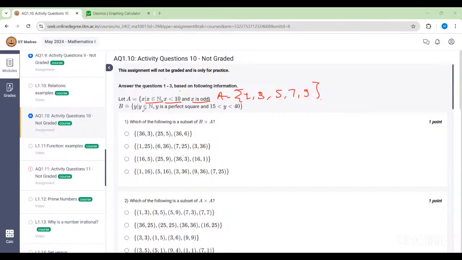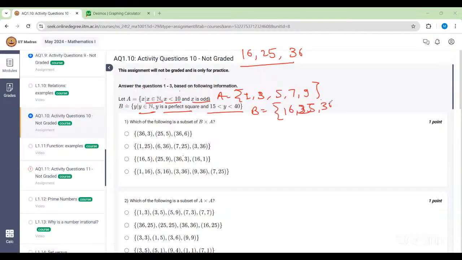And B says natural numbers that are perfect squares between 15 and 40. So you have to consider three things. First of all, perfect square. What do perfect squares mean? Those numbers whose square root will again be a natural number. So from 15 to 40, we have 16, which is a perfect square. We have 25, which is a perfect square. We have 36, which is a perfect square. That's all. These three are the only natural numbers which are perfect squares and lying between 15 and 40. So this will be our B.